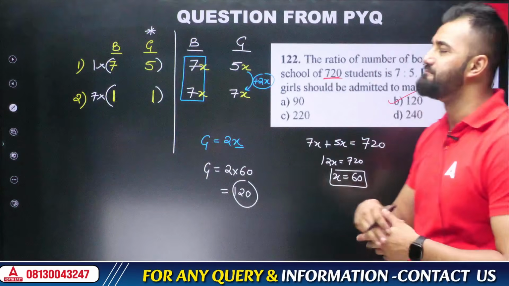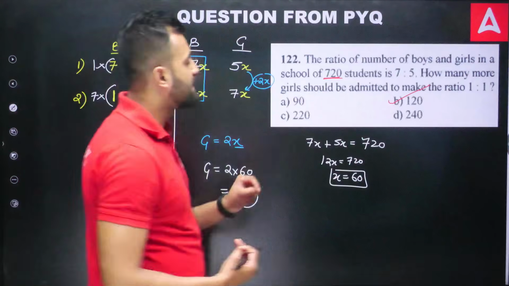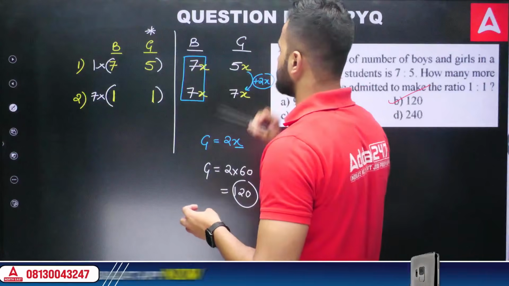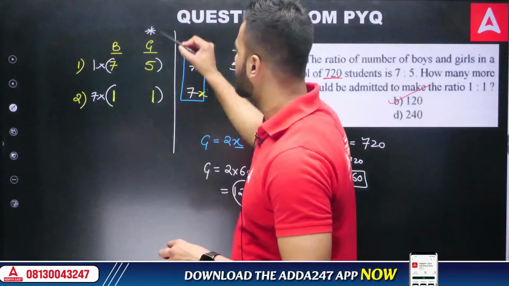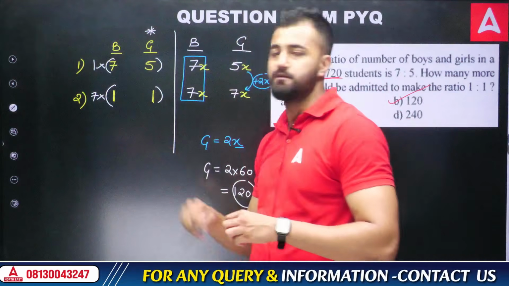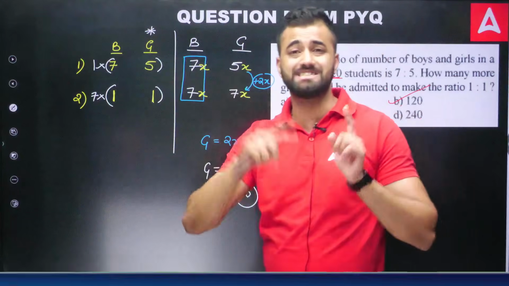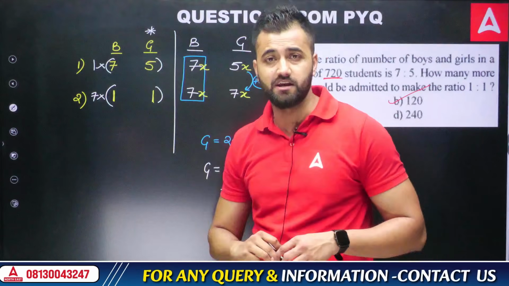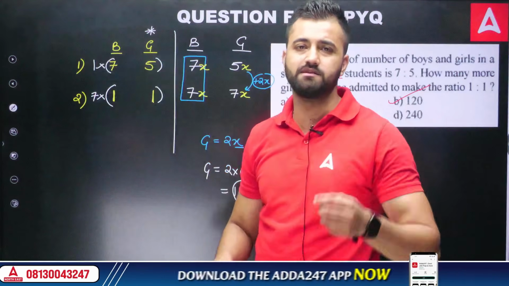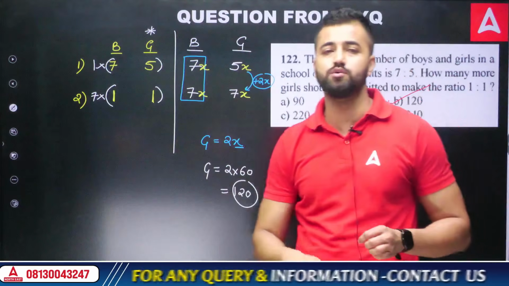So let me give a brief again quickly. The number of boys and girls is given in a ratio. Now I want to add some more girls in this particular row so that my final ratio becomes 1:1. I'm adding girls, I'm not adding boys. That's why the boys should be the same in the first case as well as the second case. And how to make that? Just multiply the top number at the bottom and the bottom number at the top, and that is how you make them the same. When you do that, you get a new ratio, and based on this ratio we are going to answer our questions.